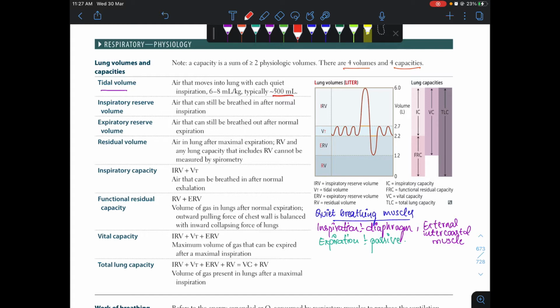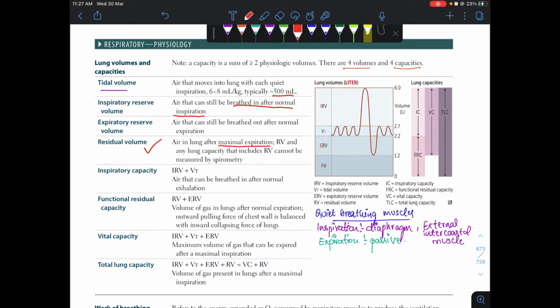Next, we have inspiratory reserve volume. It's the air that we can breathe in even after the normal inspiration. And next we have expiratory reserve volume. This is the air that we can still breathe out even after the normal expiration. And next we have residual volume. This is the volume that we cannot breathe out even after forceful expiration, that is air in the lung after maximal expiration.